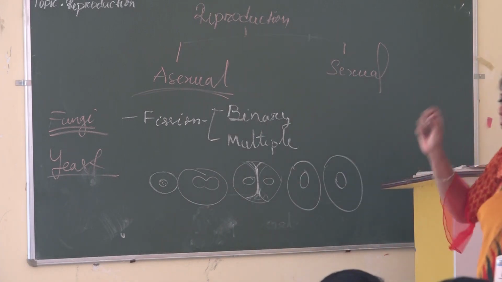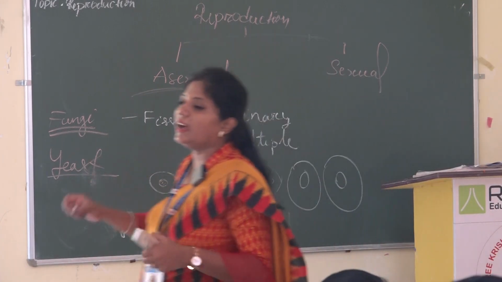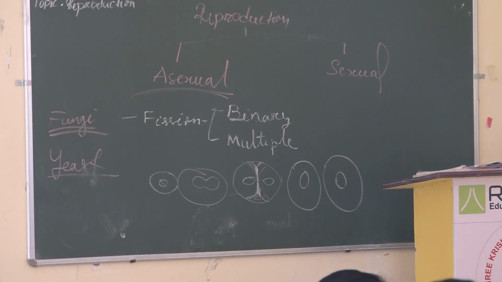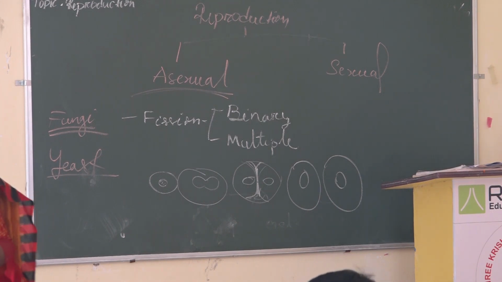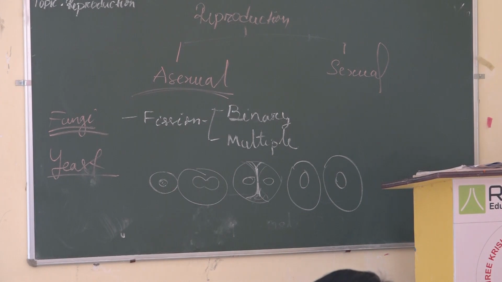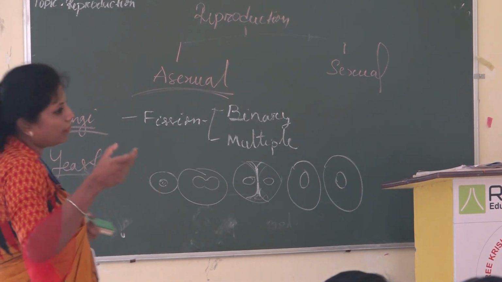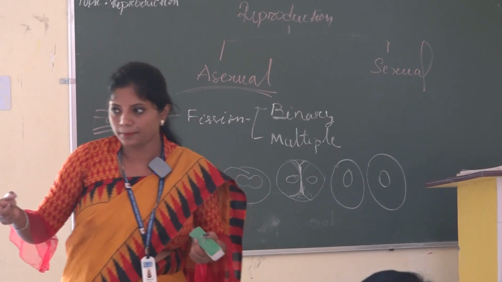Here, the offspring which are formed are exact copies of the parent. In most cases, they are similar. In a few cases, when adverse conditions come, genetic mutation occurs, which creates a variation. Okay.